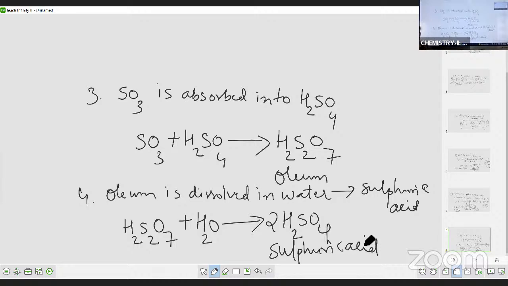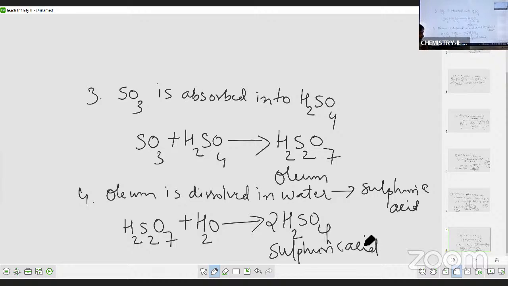The next step was what? Sulfur dioxide was converted into sulfur trioxide. So oxidation of sulfur dioxide will give sulfur trioxide. For that, we have to maintain the conditions, because according to the equation, there is the decrease in number of volumes when you move from left to right. So you can apply the Le Chatelier's principle. According to Le Chatelier's principle, when volume decreases, the conditions are high pressure and low temperature. So what are the pressure? 1.5 atmospheres to 2 atmospheres.